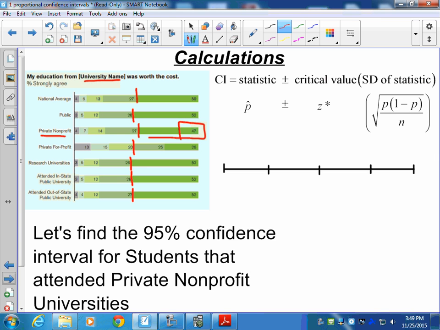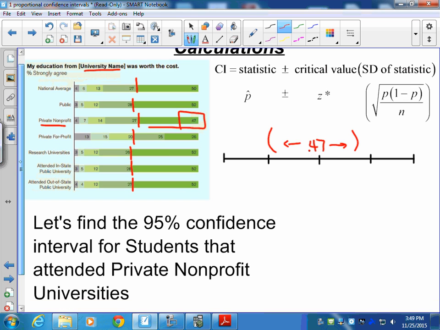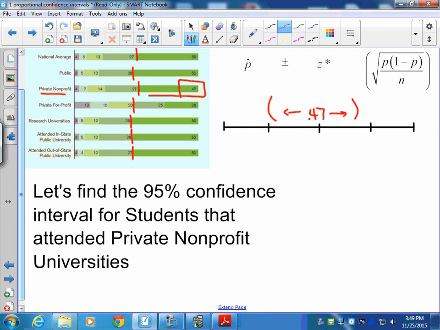And what we want to remember is this 0.47 is a sample, okay, so we can put it on a distribution, but we know this isn't probably the perfect value for the population overall. So what we need to do is we need to stretch out in both directions, create an interval worth of values that will have a good chance of capturing the true proportion for the overall population of college graduates.